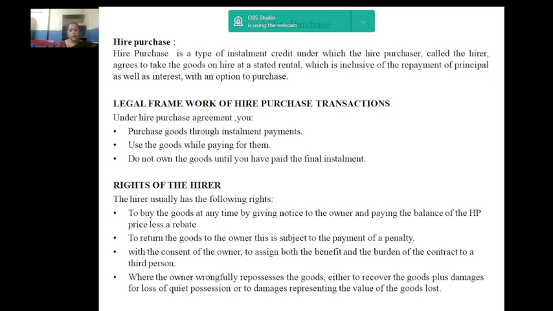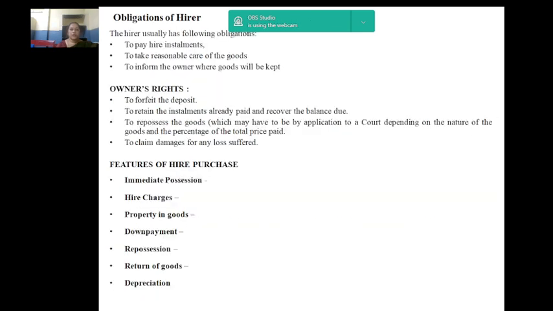Next, right of quiet possession of the goods let under the hire purchase agreement. Right of indemnity for any loss or liability caused by reason of any defects in the goods or of the title. Right to terminate the agreement. Right to complete the hire purchase agreement. Next, we will see the obligations of the hirer. The hirer usually has the following obligations: to pay hire installments, to take reasonable care of the goods, to inform the owner where the goods will be kept.